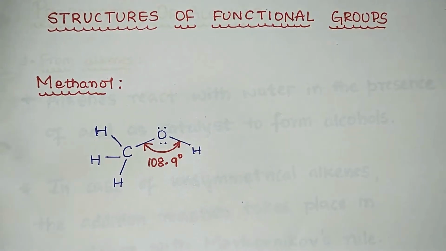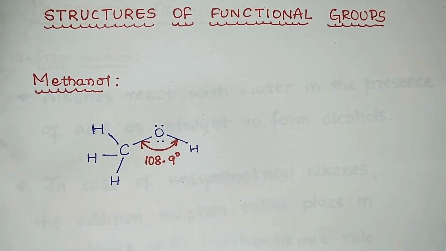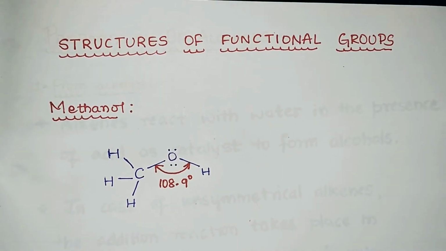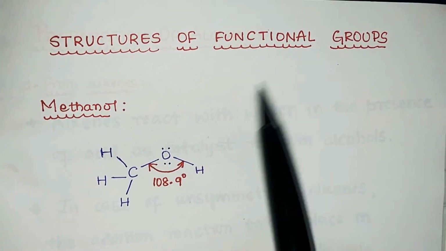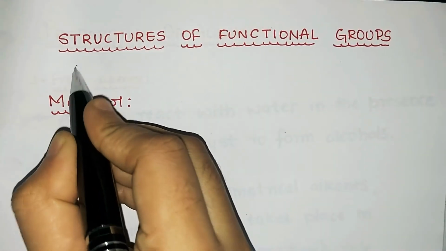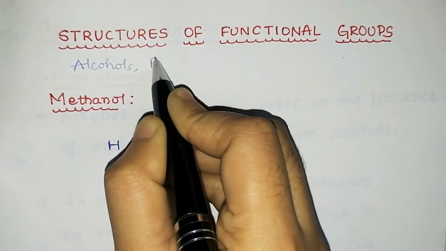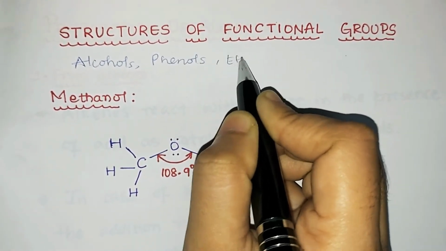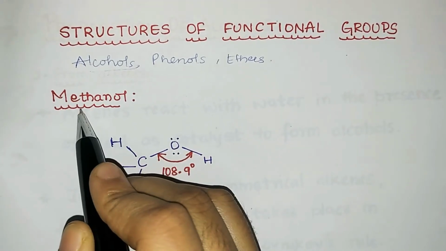Hello students. So in my previous video I have discussed the nomenclature of alcohols, phenols and ethers. In this video we'll see the structure of functional groups. We'll be discussing the structure of alcohols, phenols as well as ethers. In case of alcohol, we'll take the example of methanol. I have already written the structure.